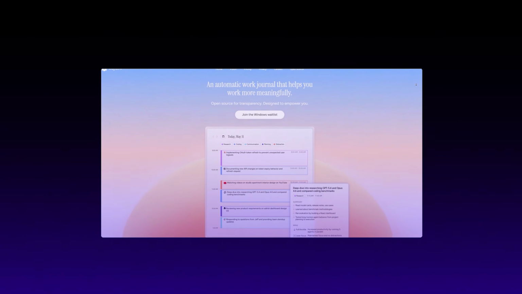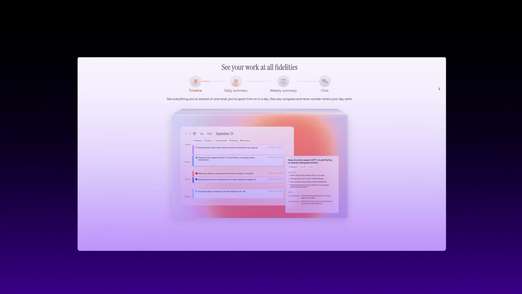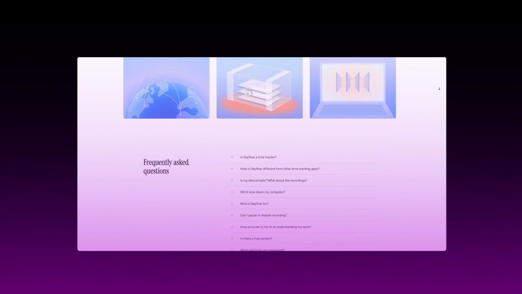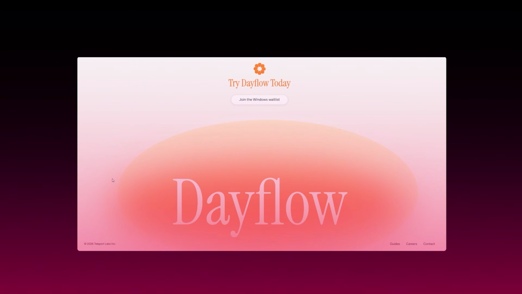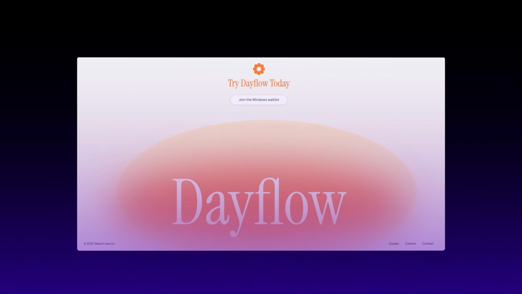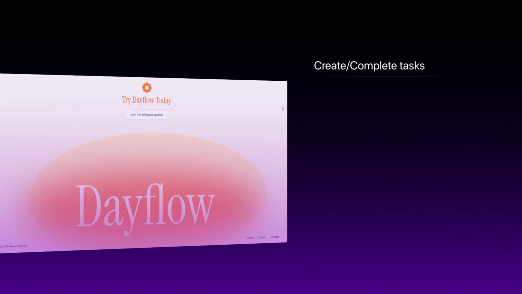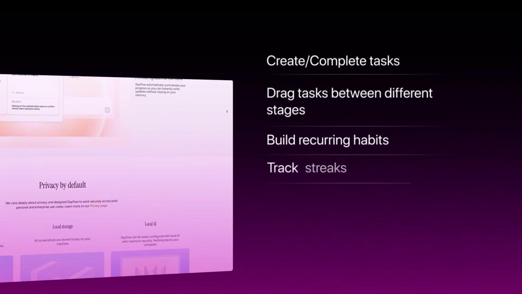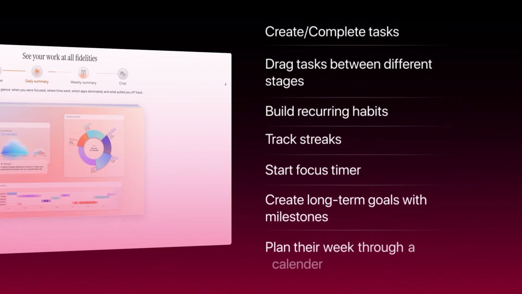But before we start building, let me show you exactly what we are cloning and why it works. This app is called Dayflow, and Dayflow is basically a personal operating system for managing your entire day from one dashboard. The homepage shows what you need to do today, your current habits and your progress towards larger goals, your upcoming schedule, and a quick view of how productive you have been. So users should be able to create and complete tasks, drag tasks between different stages, build recurring habits, track streaks, start a focus timer, create long-term goals with milestones, and plan their week through a calendar.